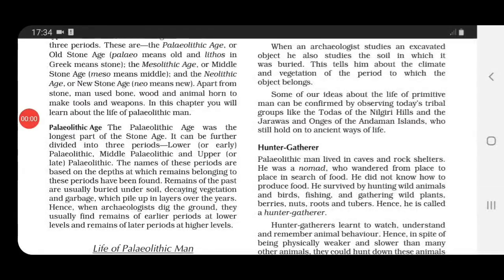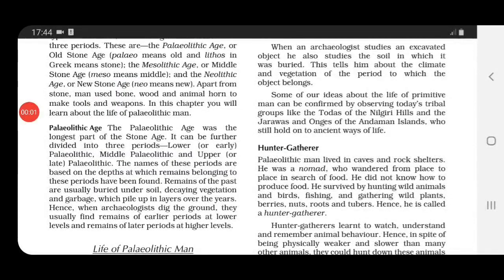Now you all must be thinking that studying the material remain is okay, but why study the soil from which they have got this? See, when they study the soil from which they have got the material remain, then they will come to know about the climate and vegetation of the period to which that particular object belongs, okay.